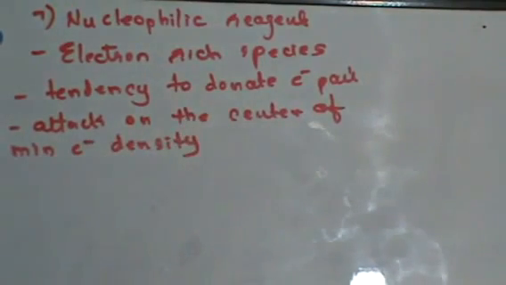So they are generally attracted to places where the electron density is minimum. Any reaction in which you use a nucleophilic reagent is called a nucleophilic reaction. Nucleophilic reagents are used for substitution reaction.